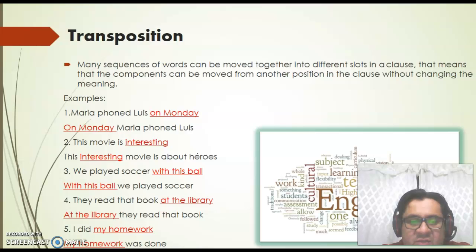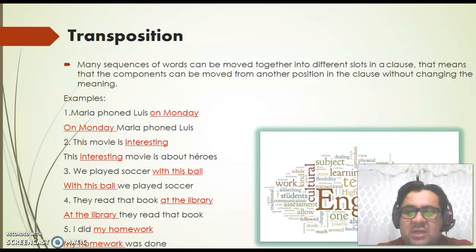This movie is interesting. This interesting movie is about heroes. Number 3, we play soccer with this ball. With this ball, we play soccer. Number 4, they read that book at the library. At the library, they read that book. Number 5, I did my homework. My homework was done. As we can see, we can change the place in the sentence without changing the meaning.